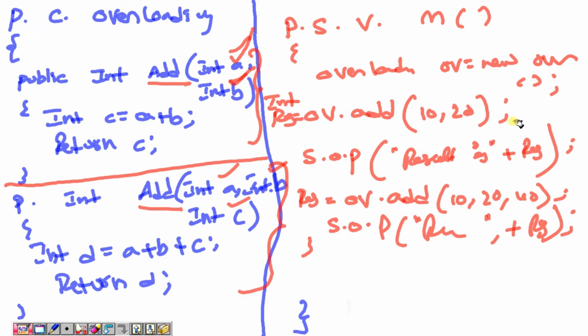So this we are calling as the overloading concept. So what is overloading? Same function name, different number of arguments or data types, in the same class. This we are calling the overloading concept. So what is overloading? Same function name and different number of parameters as well as different data types in the same class. That concept we are calling overloading.